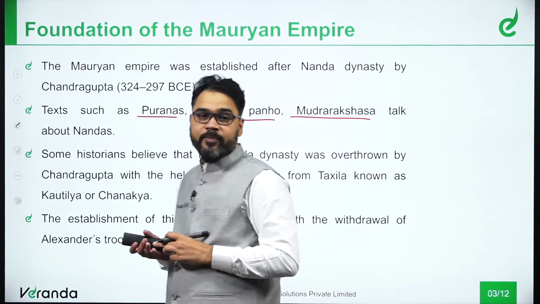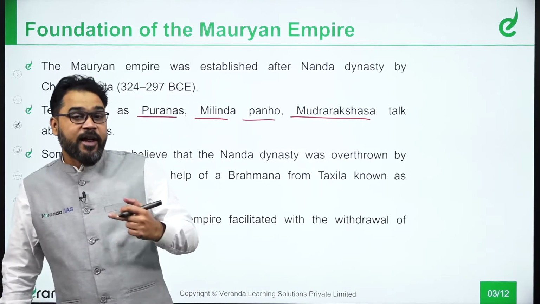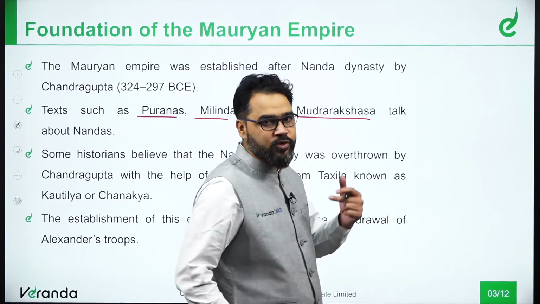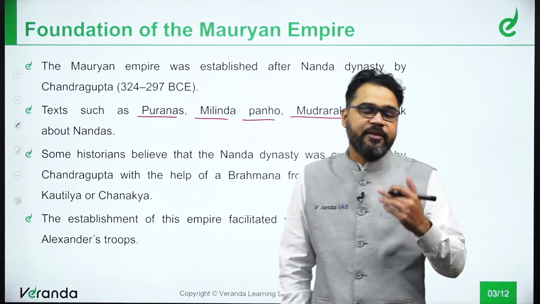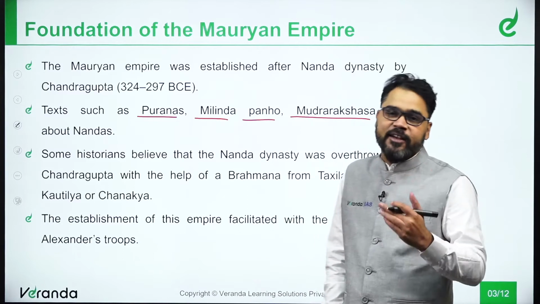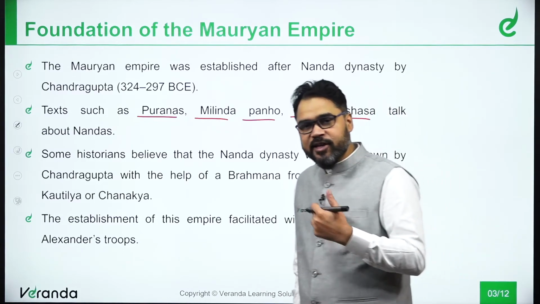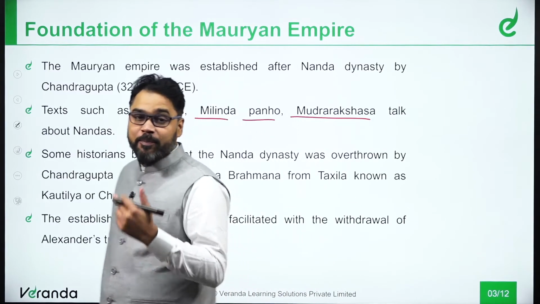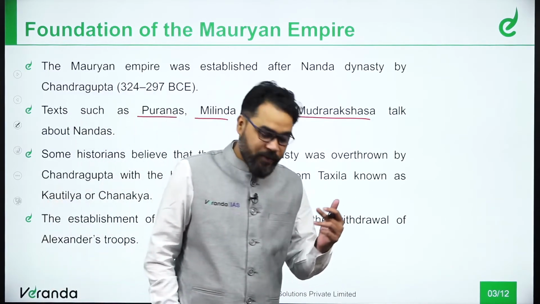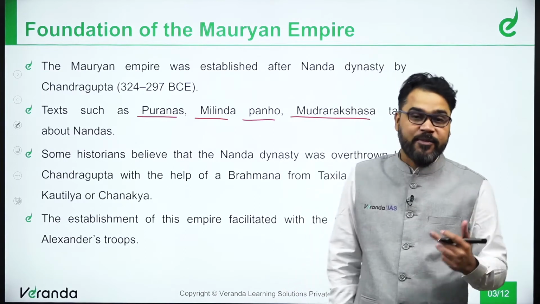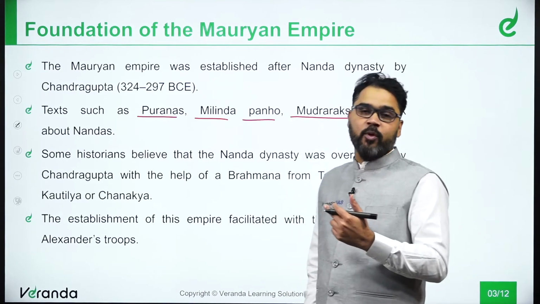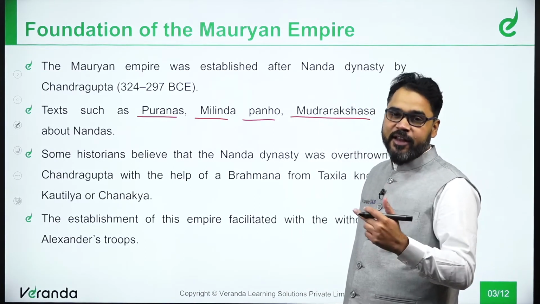Like I said, Dhananand insulted Chanakya, and as revenge, Chanakya decided that he would overthrow the entire Nanda dynasty. As a result, Chanakya prepared Chandragupta Maurya, and finally, when the time came, Chandragupta Maurya defeated the Nanda dynasty.